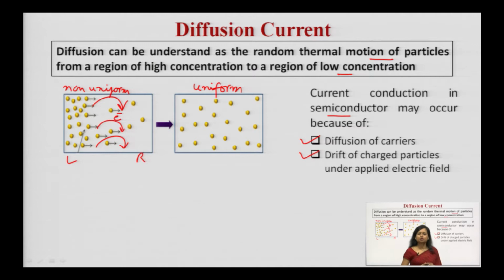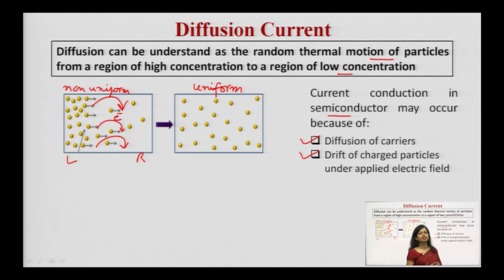In the previous lecture, I discussed the drift current. What is drifting? If there is an applied electric field, then the charge carriers, if we talk about semiconductors, there must be some electrons and some holes. Because of this applied electric field, electrons will tend to move, and holes will also move.